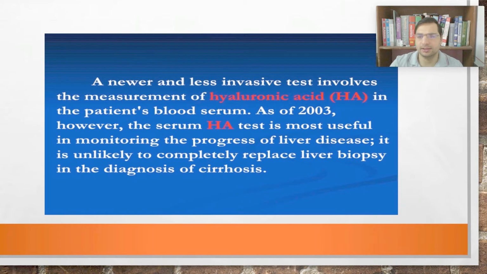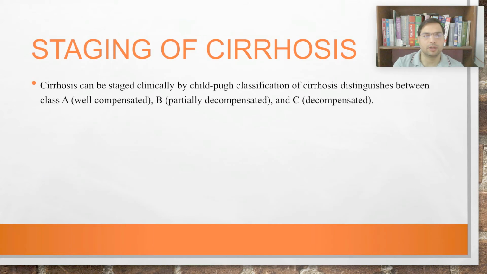There are many tests for finding out cirrhosis. One of the easiest tests is the measurement of hyaluronic acid in the patient's blood serum, right? There are many new tests, fibro scans, right? But they are beyond our scope of understanding. So I'm not going into details of those, but you have to know that it is very easy to find out liver cirrhosis by ultrasonography, right?